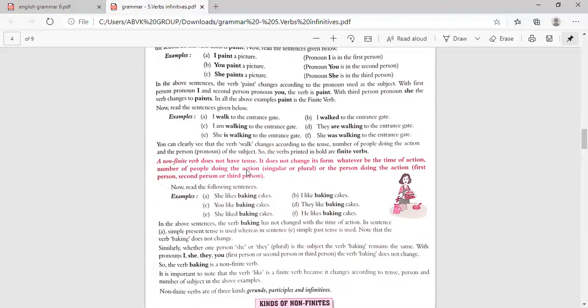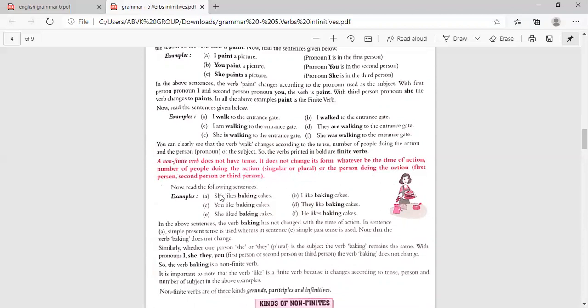A non-finite verb does not have tense. It does not change its form, whatever be the time of action, the number of people doing the action, that is singular or plural, or the person doing the action, first person, second person or third person. Now you see the reading.